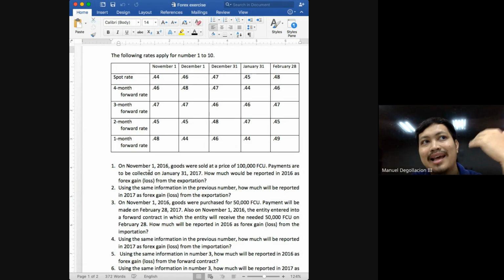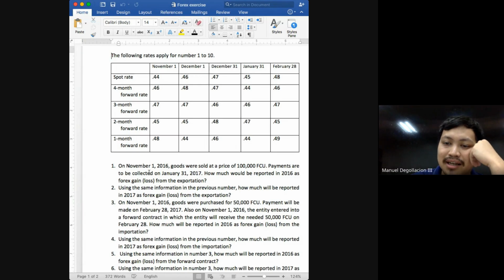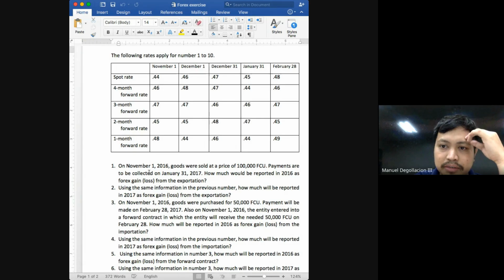So what is the entry when you record a purchase class? What's the entry for a purchase transaction? Debit purchases and credit accounts payable. That is not something new. You should know that already. But of course, the amount to be debited and credited should not again be in foreign currencies. So it has to be converted. So the question now is, at what amount will your purchases and your accounts payable be debited and credited respectively?